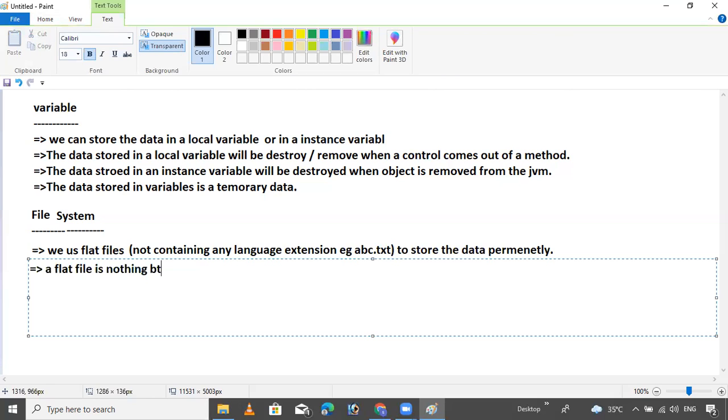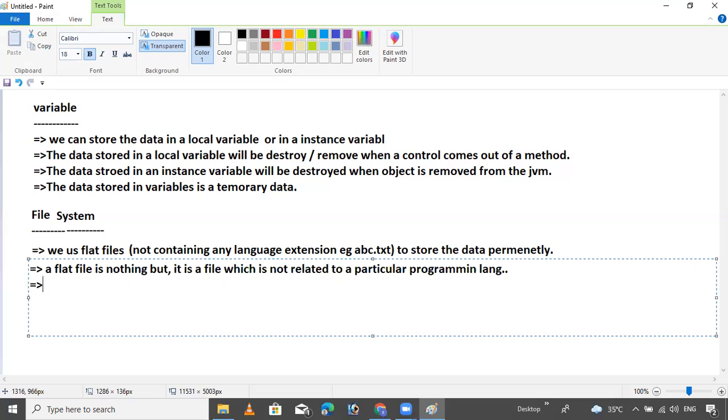A flat file is a file which is not related to any particular programming language. That's it. So I hope you get clarity about the flat files.